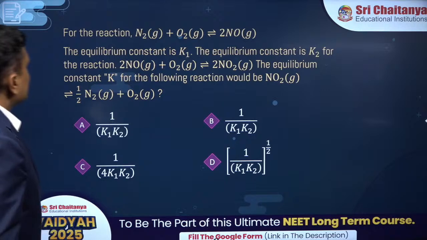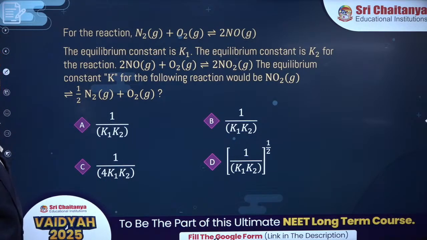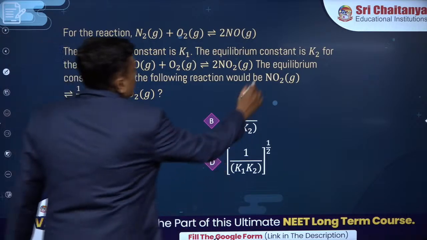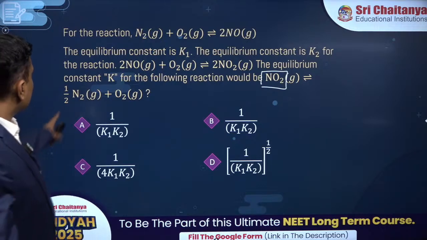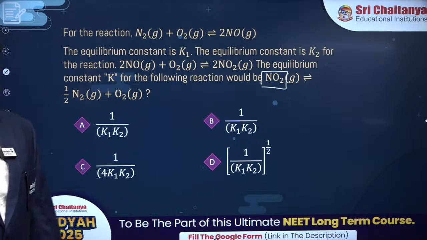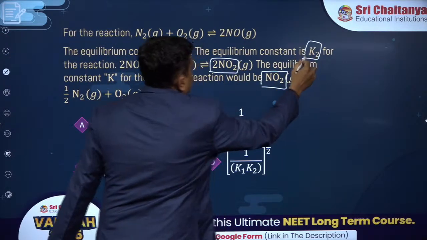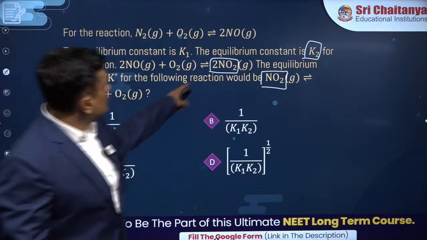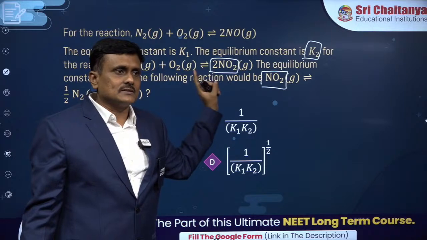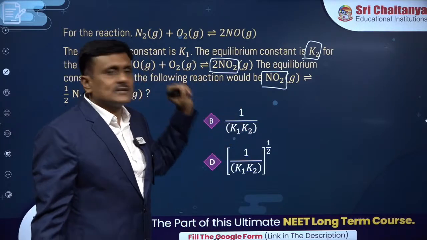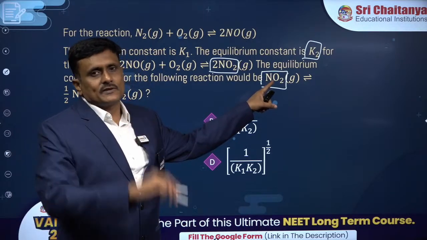Listen now. You have been asked to find the equilibrium constant for the following reaction, and that reaction is NO2 in equilibrium with half N2 and half O2. However, in the given equation for which the equilibrium constant is given as K2, the number of moles in stoichiometry is 2 for NO2, the same substance. For the net equation, there is only 1 mole of NO2.